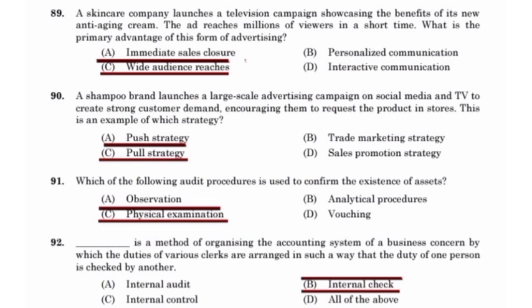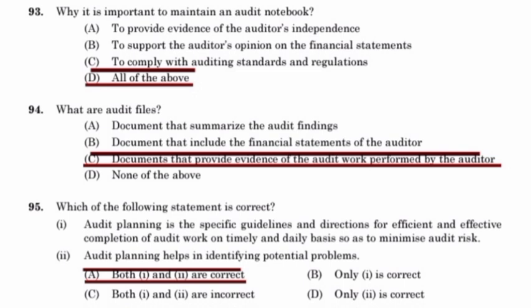Which of the following audit procedures is used to confirm the existence of an asset? Physical examination. Internal check is the method of organizing the accounting system of a business concern by which the duties of various clerks are arranged in such a way that the duties of one person are checked by another. Why is it important to maintain an audit notebook? To provide evidence of the auditor's independence, to support the auditor's opinion on the financial statements, and to comply with auditing standards and regulations. What are the audit files? Documents that provide evidence of the audit work performed by the auditor.